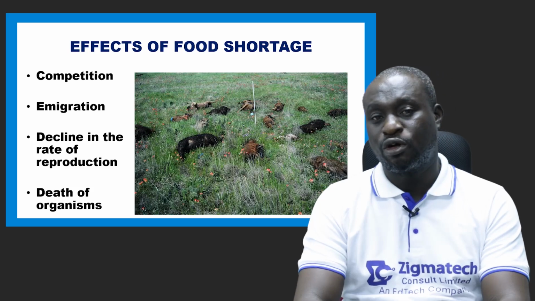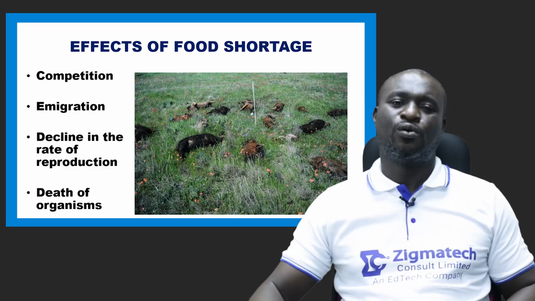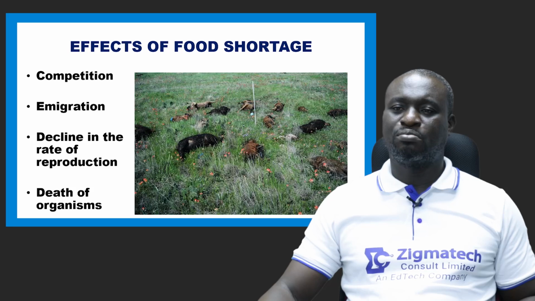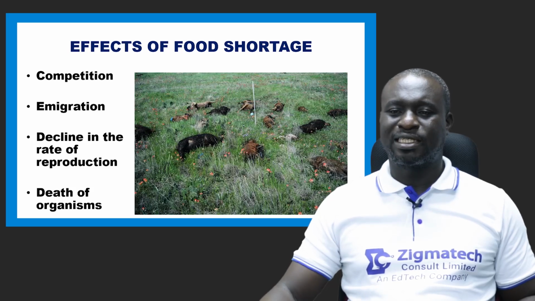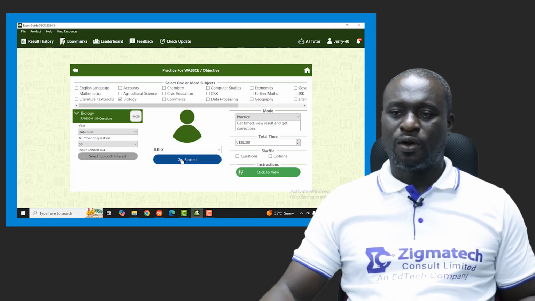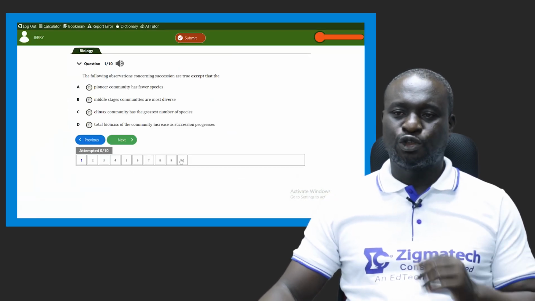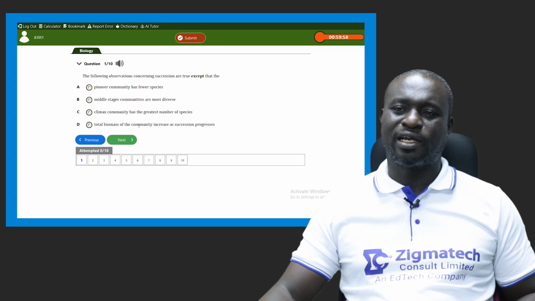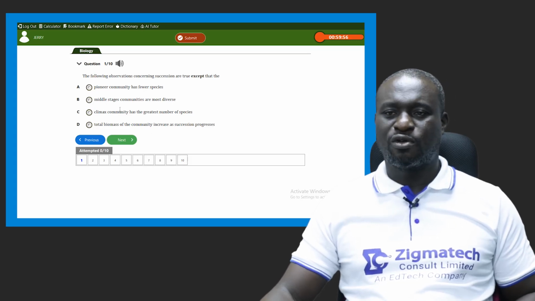Now, this is where we're going to call it a wrap-up. But before I go, I would like to pick one or two questions using the ExamGuide app. Please, let's just look at a few questions on food shortage. We have about 10 questions here. Let's pick just a few of them.